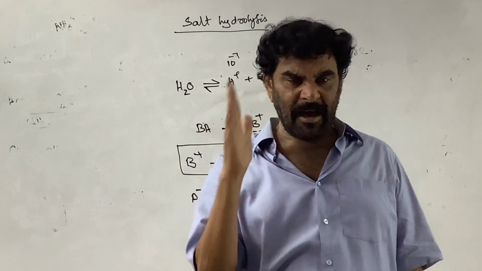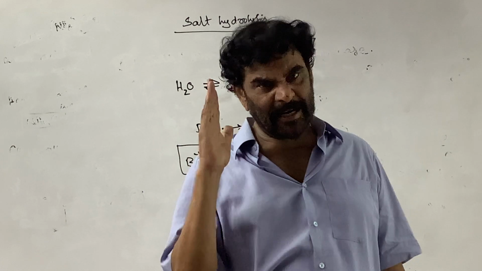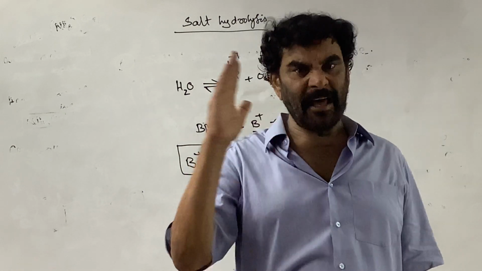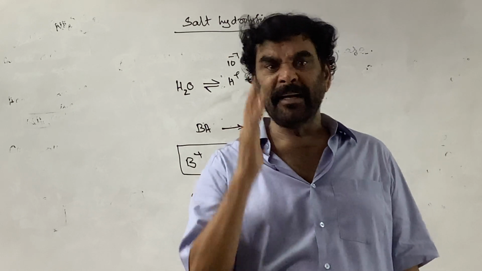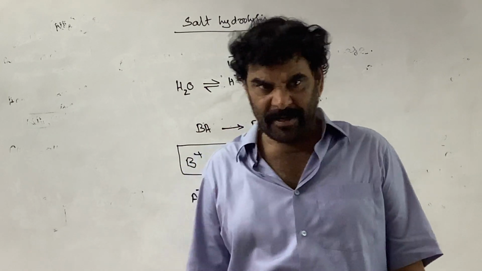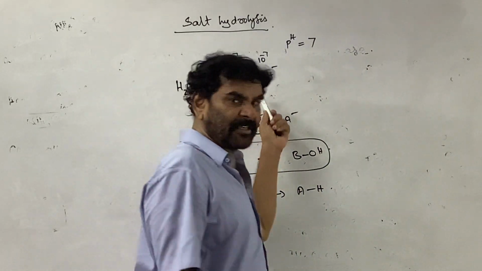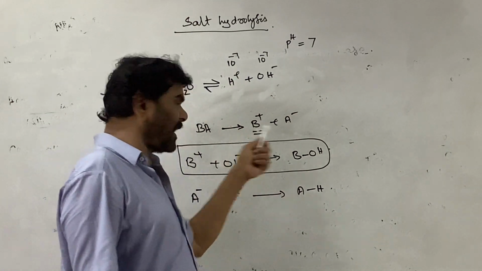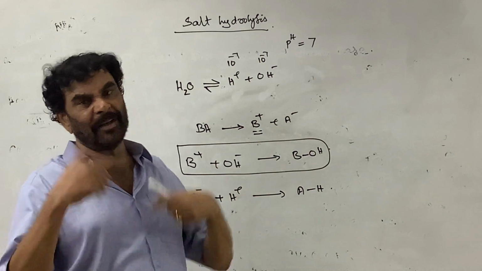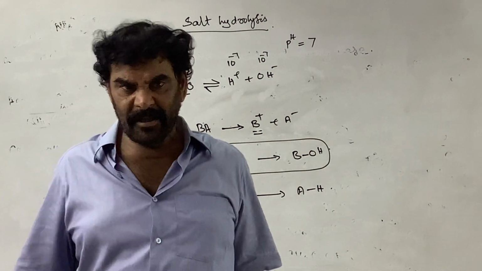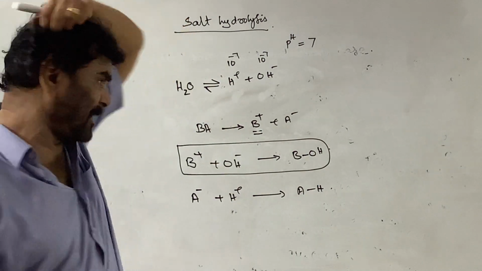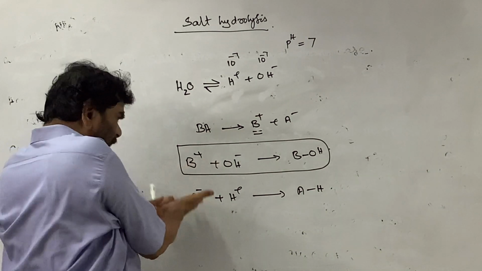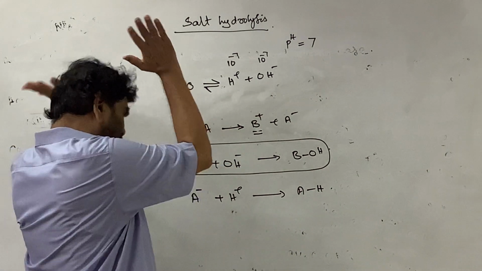If the cation or anion belongs to a weak electrolyte, that is, a weak acid or weak base, then they combine with the appropriate ion from this equilibrium and disturb the equilibrium. If both belong to a weak acid and weak base, then both will interact with H plus and OH minus. This interaction need not take place; either this or this takes place, or both may not take place.